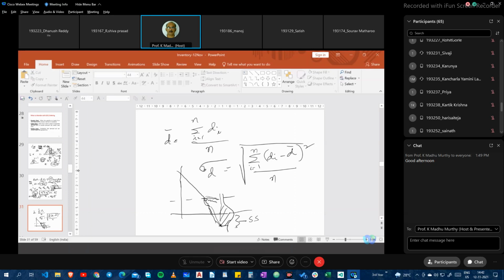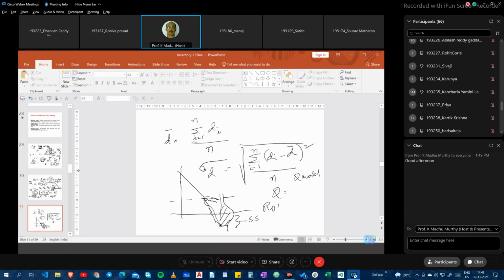Now, can we calculate the reorder point? Q is still the same even if the demand is varying, because this is a fixed order quantity model, a Q model. But ROP is going to be different.